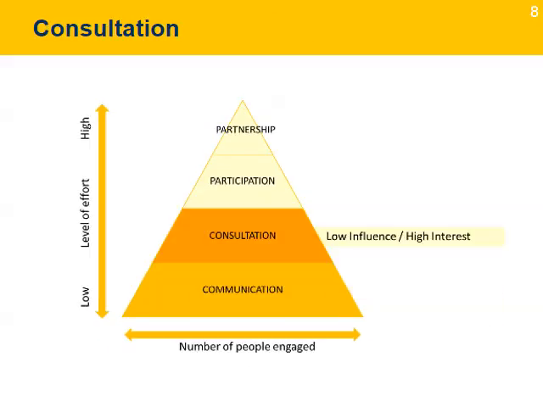The second level is consultation. This requires a bit more effort and is useful for stakeholders that have low influence but high interest. Consultation is used to get feedback on alternatives or decisions the project needs to take. It can have the form of a survey, a focus group, and public meetings to solicit information and opinions from stakeholders.